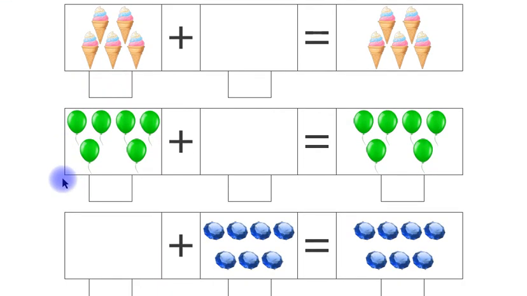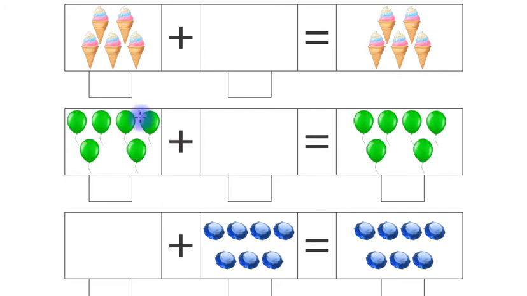Look at this, children. These are 5 cones. Children, you have to write number 5 here in this box. Plus, there is nothing in this box. There is nothing there. This means 0. This is empty. So you have to write number 0 here in this box. Equals to 5 cones. Children, you have to write number 5 here, because 5 plus 0 equals to 5. 0 does not change any quantity, children.